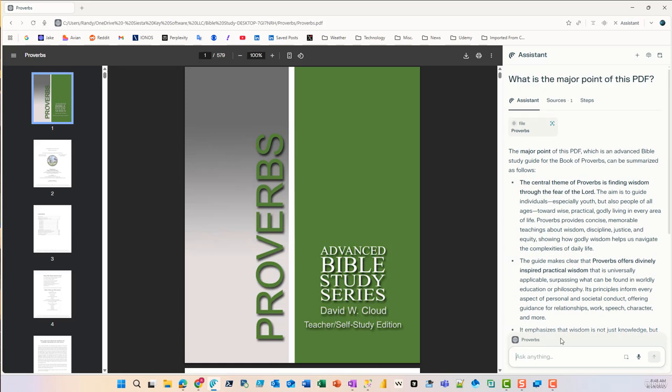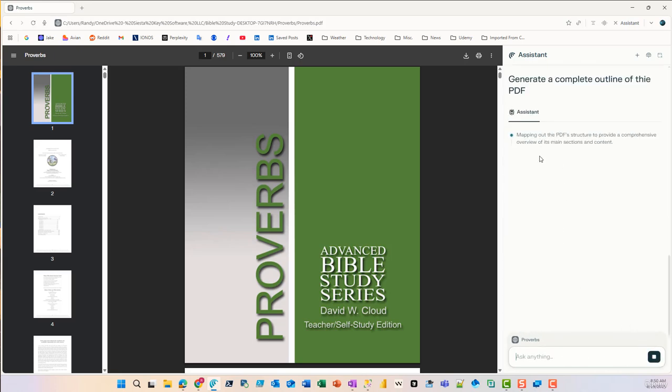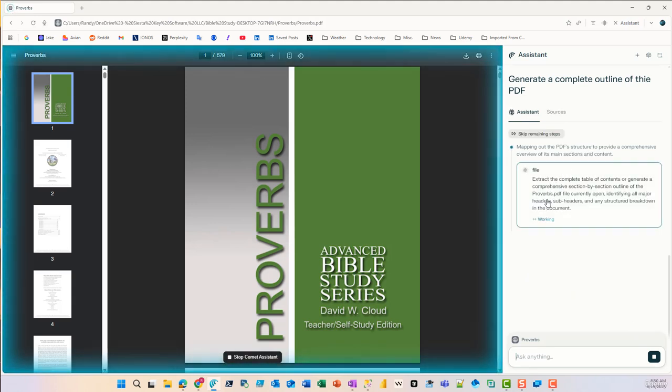Let's get a little more specific. Okay, so let's do this. Let's say, generate a complete outline of this PDF. Now, I'm not telling it exactly what I'm looking for. It's going to determine how best to create this outline. And let's see what it comes up with. Good, it didn't hang up. Mapping out the PDF structure. Extract a complete table of contents or generate a comprehensive section by section outline. That's good.